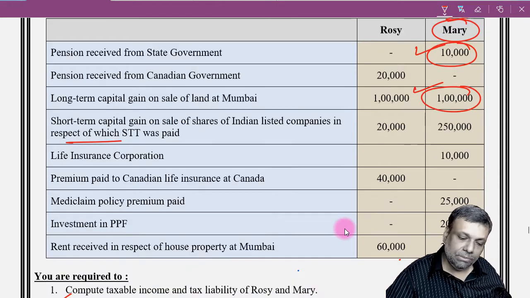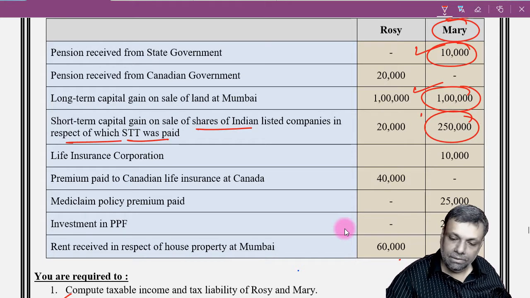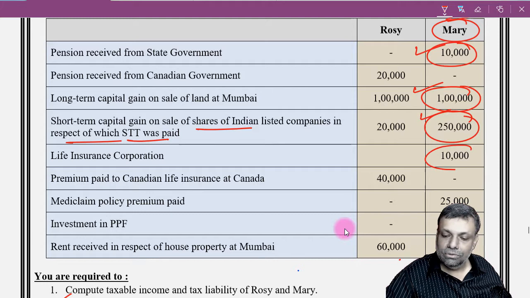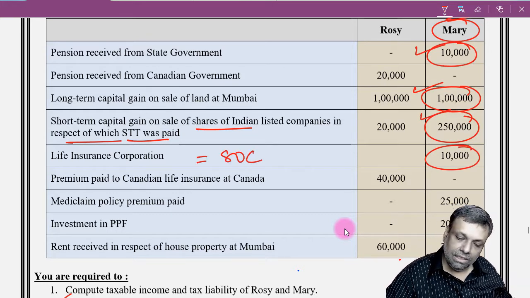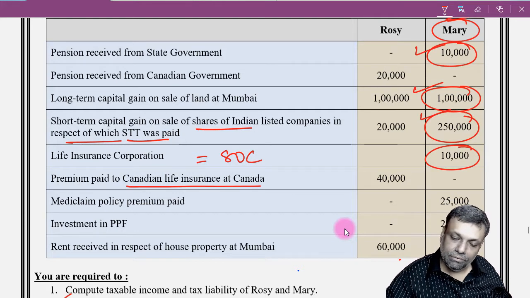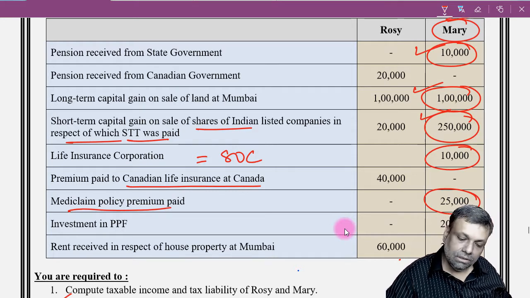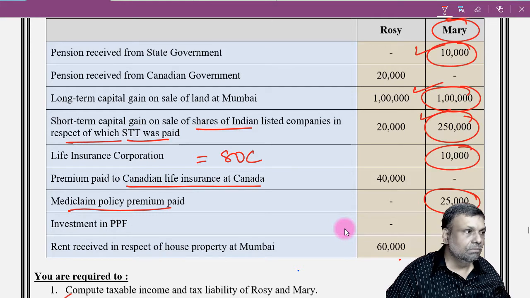However, it will be at a special rate. The listed shares income will also be taxable. For the life insurance premium you are paying, you will give Section 80C. The premium paid to Canadian life insurance is only for the Russians. For the medical policy, this 25,000 rupees premium, you give the deduction.